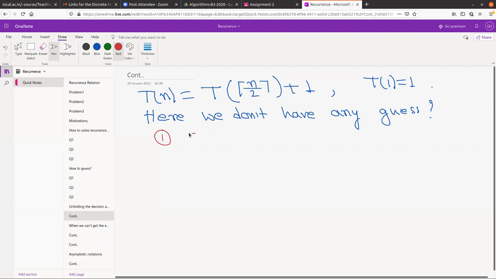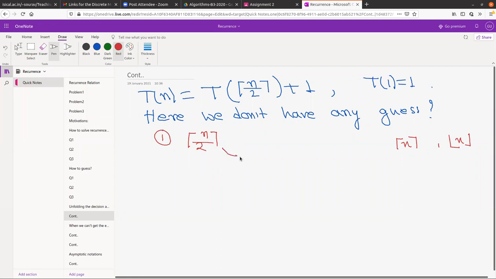First thing, what is this thing? Here you have a ceiling function, right? If anybody doesn't know the ceiling or floor function, then I should mention that this is ceiling and this is floor. Everybody knows that? So that n by 2 is the ceiling of something.